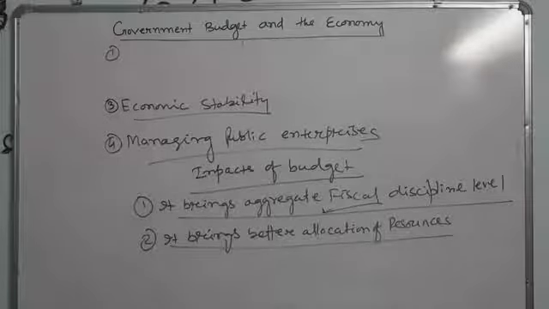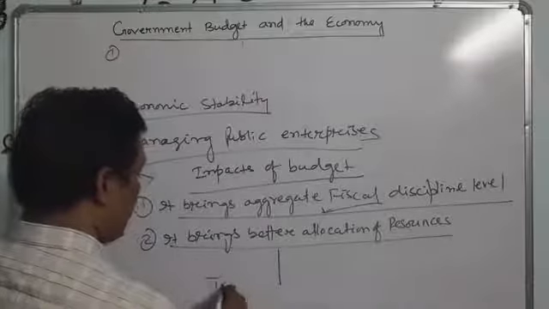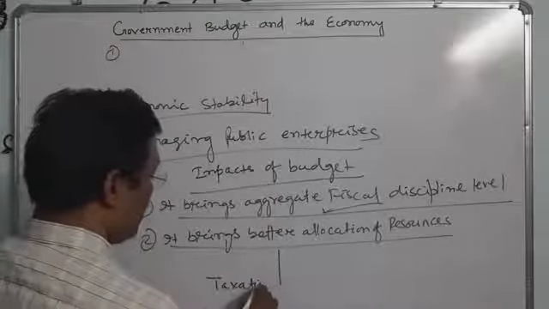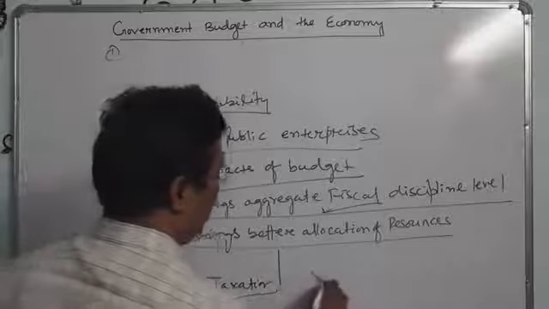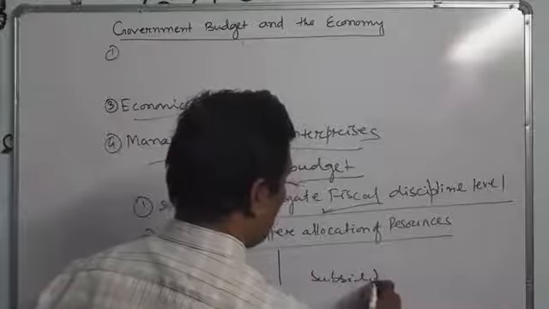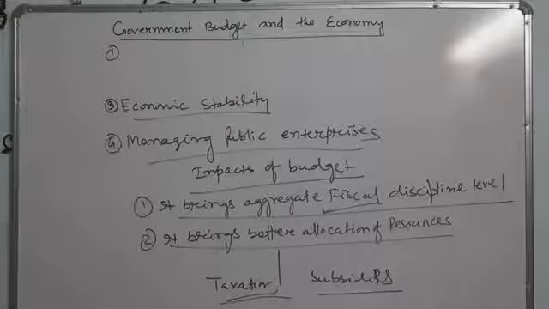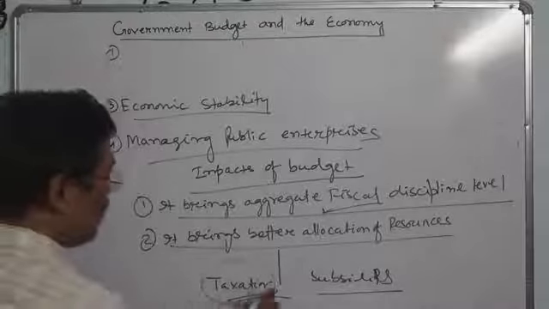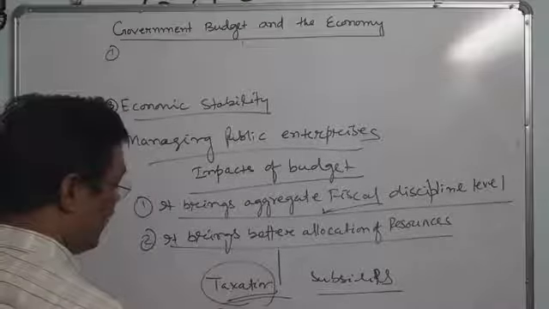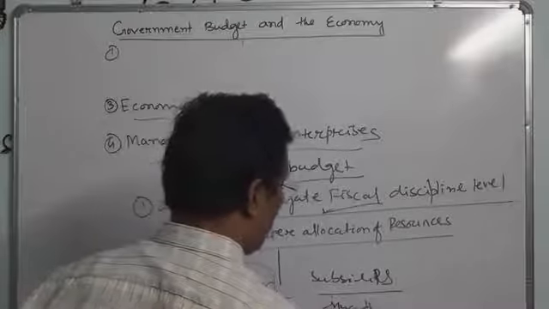Government, through its two important budgetary instruments, taxation and subsidies. Collection of revenue is taxation, and the government may give subsidies. Taxation generates the revenue, and subsidies spend that revenue.